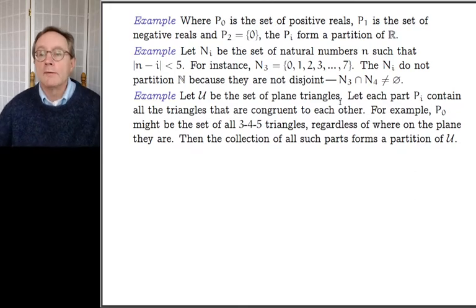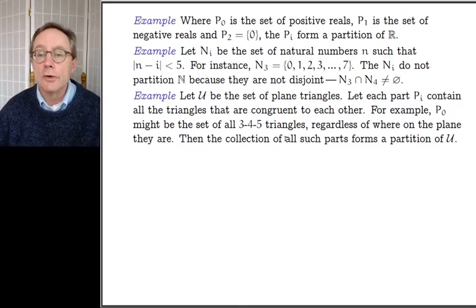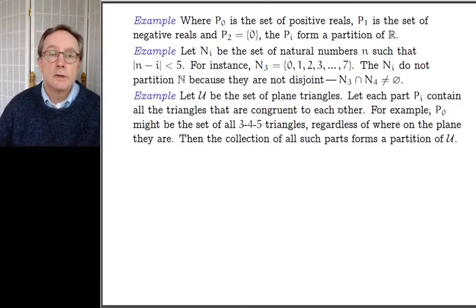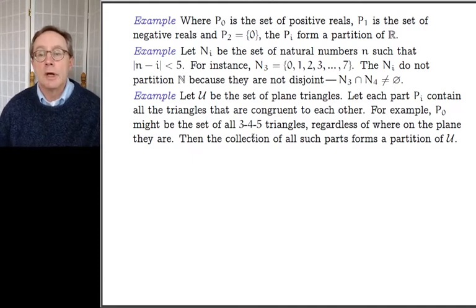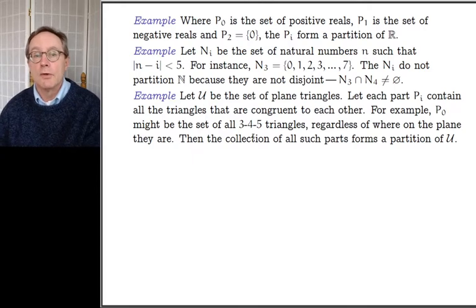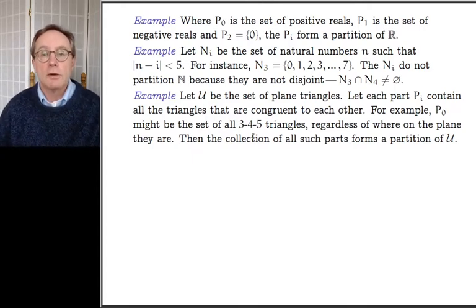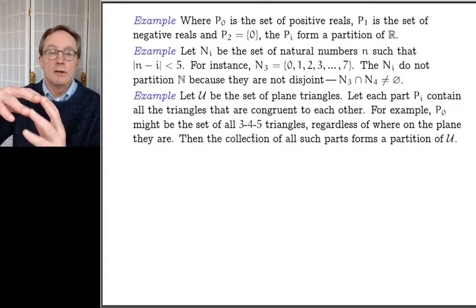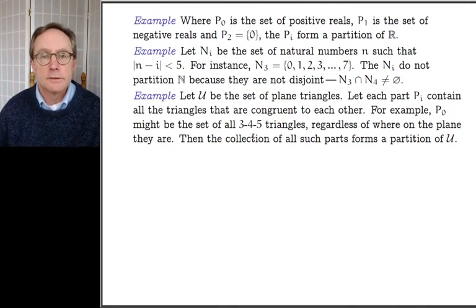Okay, so what I've done then is divide the universe of all plane triangles in high school geometry up into different parts. There's a 3, 4, 5 triangle. There's a 7, 12, 13 triangle. All kinds of different triangles. There's this oblique triangle, all kinds of different triangles.